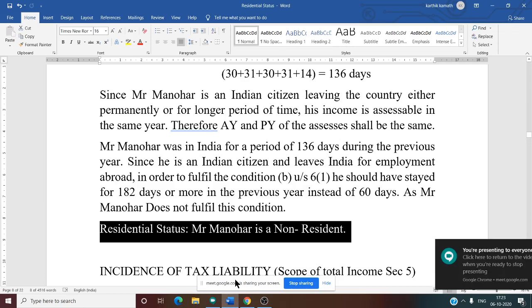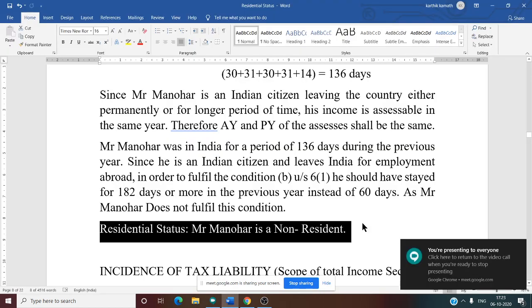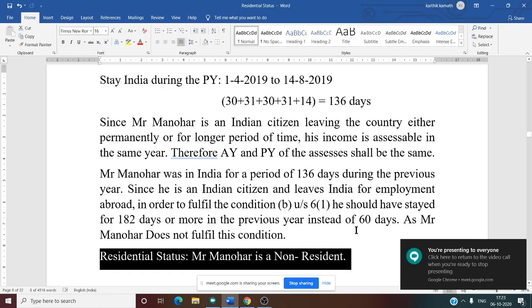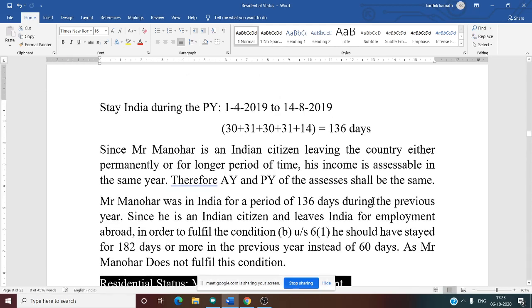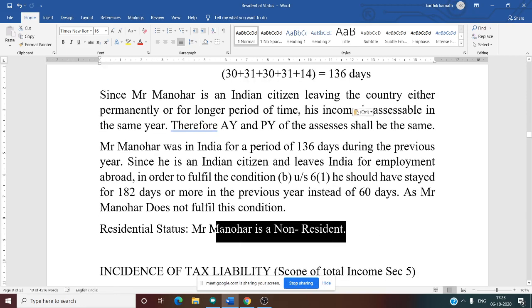Whether this is clear? No doubt, right, in this? Very simple problem. He is a non-resident. Why? He left India for the purpose of employment abroad and he was not there in India in the previous year for 182 days or more. That is why he is a non-resident. Direct answer.